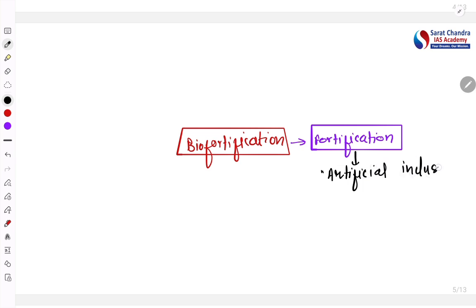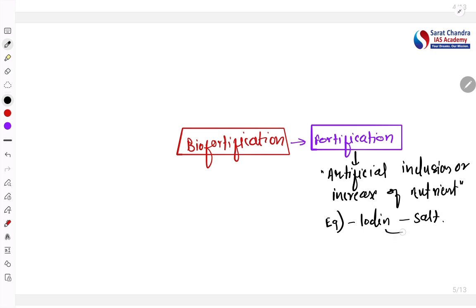For example, you must have heard of iodine added salt. That is, iodine has been added to salt. So this salt is called salt fortified with iodine. Similarly, we have iron folic acid, or the iron fortified rice, which is being given under the PDS.